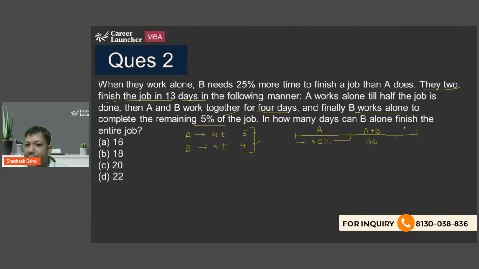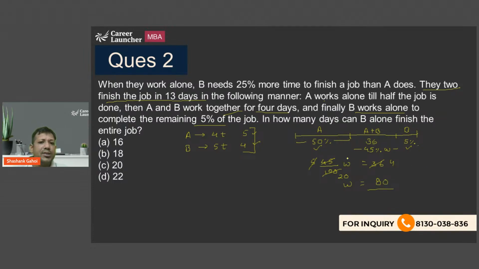Now at the end B is working and B is doing how much work? That is 5%. Now this is 50% of the work. This is 5% of the work. So what is this? This should be 45% of the work. So I can say that 45% of my total work is equal to 36 units, right? So this is going to be 4, this is going to be 5, this is going to be 20. So I can say my total work is equal to 80 units.